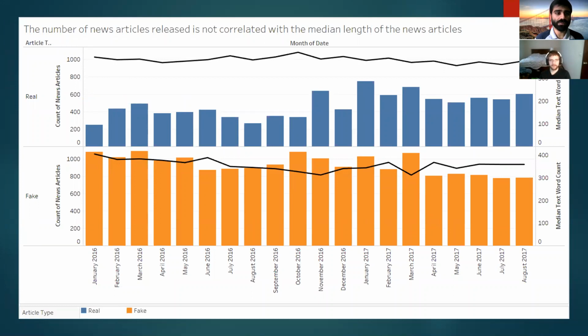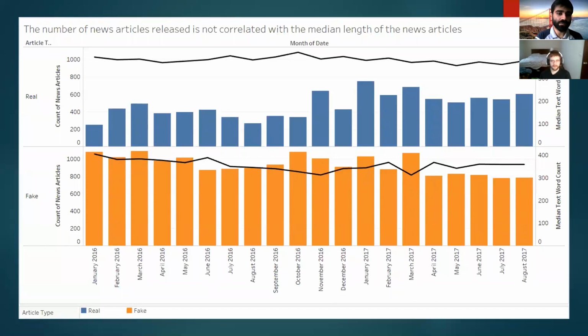So what we see on the first graph is the number of real news articles versus the median of the text word count. The reason we chose median was that it's a little more robust to outliers than average. What we see is that if the number of news articles goes up, it doesn't mean the word count would go down, and the same is not true vice versa.